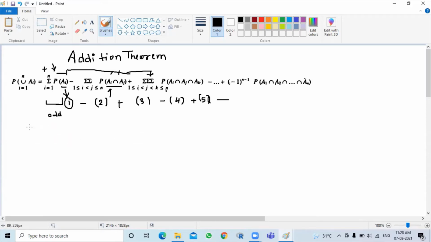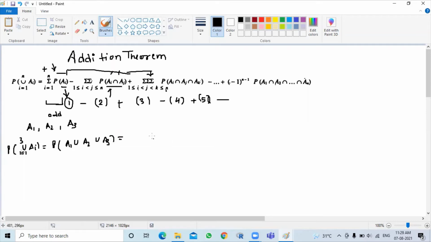If we see, for example, for 3 events A1, A2 and A3, then we will have probability of union Ai, i equals 1 to 3, which is probability of A1 union A2 union A3.